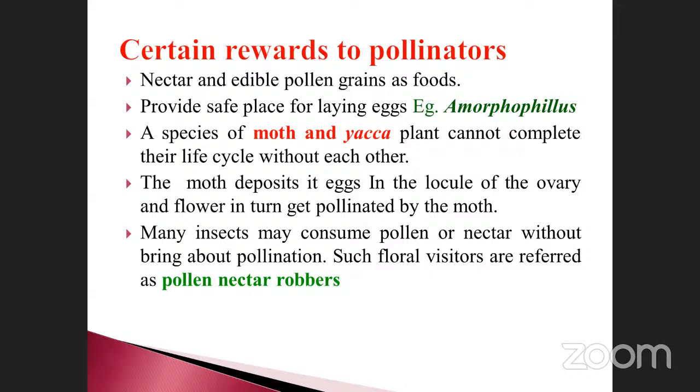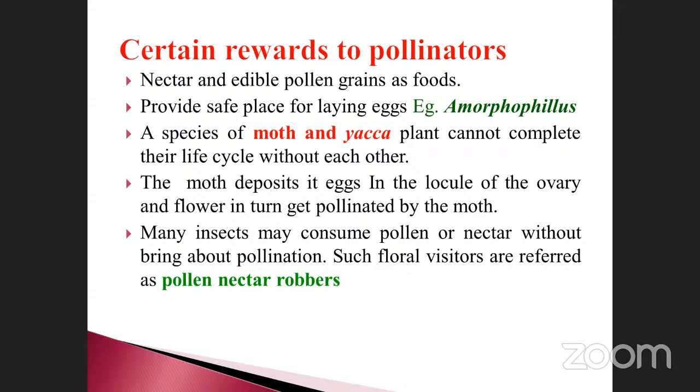Many insects may consume pollen or nectar without bringing about pollination. Such floral visitors are referred to as pollen or nectar robbers. All the insects do not bring about pollination. Some of the insects may consume the pollen or nectar without bringing about pollination. Such types of animals are called pollen nectar robbers. Okay, like that they told.